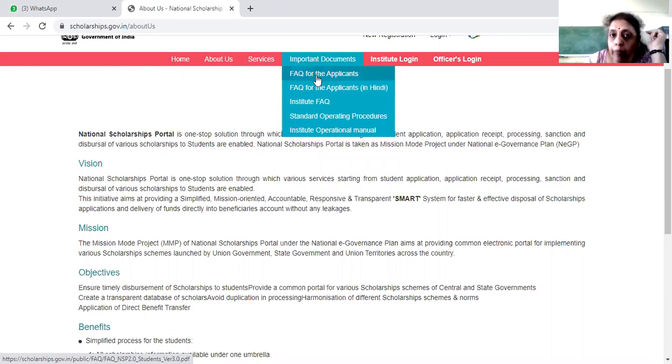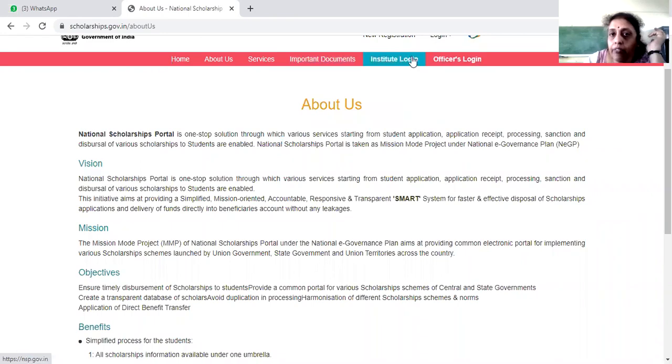Then what are the documents you have to have for uploading? That is given in the FAQ for applicants, and they have given it in both English and Hindi. Then institute level is for us. You people have to go through the FAQ for applicants, in whichever language you are comfortable, English or Hindi. Then this is for the institution, and this is for the office level.